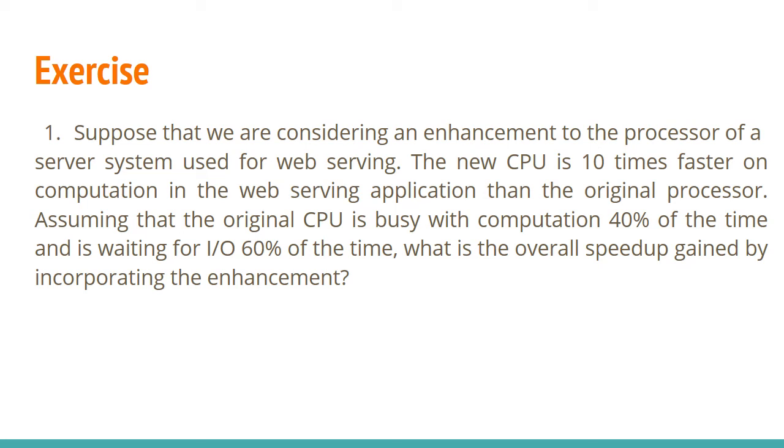Already we know what the speed up is. How will you calculate the speed up using Amdahl's law? The equation is speed up equals 1 by 1 minus fraction enhanced plus fraction enhanced by speed up enhanced. So we have to identify these terms: what is fraction enhanced, and what is speed up enhanced. Here it is given that the new CPU is 10 times faster, the CPU is busy with computation 40% of the time, and it is waiting for I/O 60% of the time. These are the clues for doing this exercise.